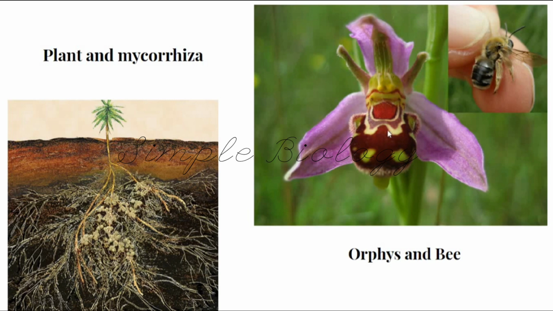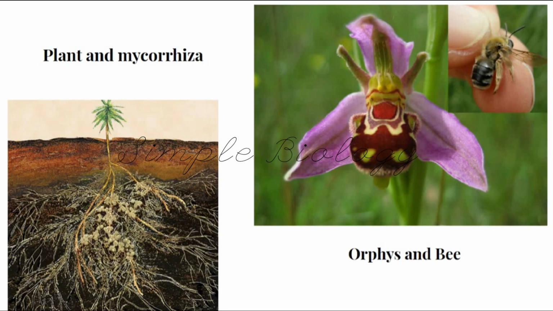So the male bee gets cheated by the flower and thinks that this is a female bee, and it comes for copulation. So pseudo copulation happens between the plant and the male bee. When the pseudo copulation is happening, the pollen grains stick to the bee and then the flower is pollinated. What is the benefit for the bee? The bee got the nectar from the flower, and the flower was pollinated by the bee. So when organisms are mutually benefited, it is called mutualism.